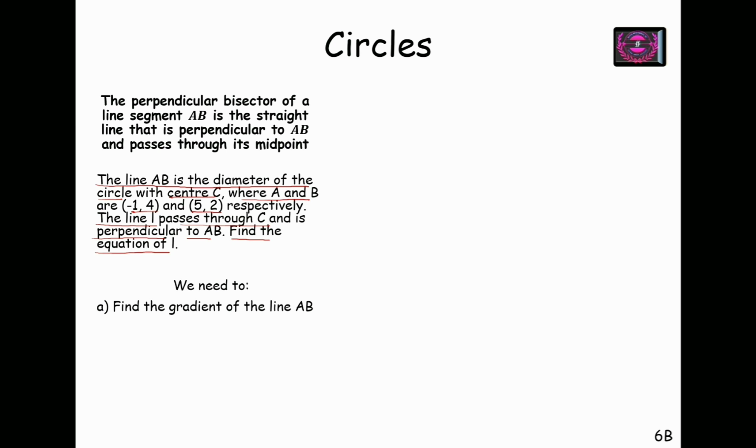So first we have to find the gradient of the line, because for equation of a line we need two things. First is gradient and one known point from which the line is passing.